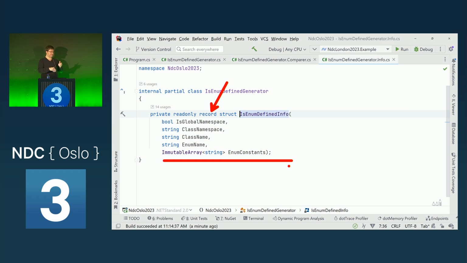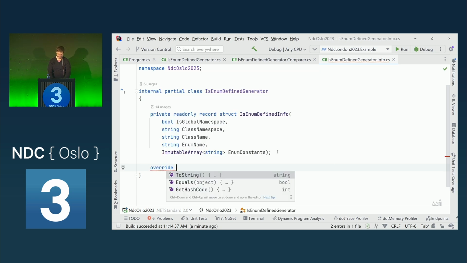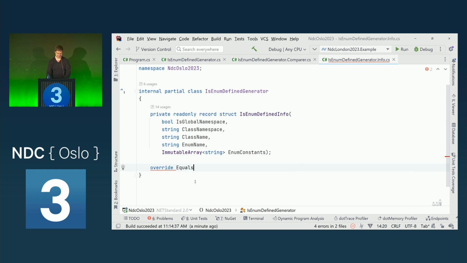What we actually need is a sequence equal. So what we could do is override equals here in our type, because each and every step in our pipeline that we have built checks the previous invocation via an EqualityComparer.Default, or we can write our own equality comparer.